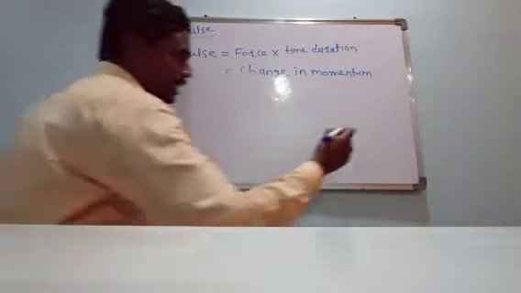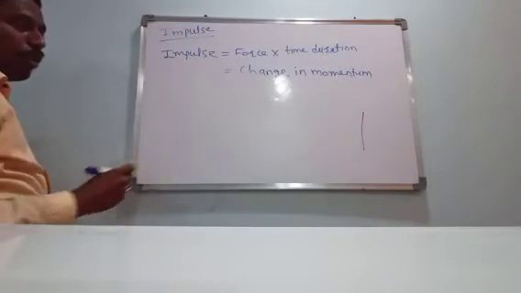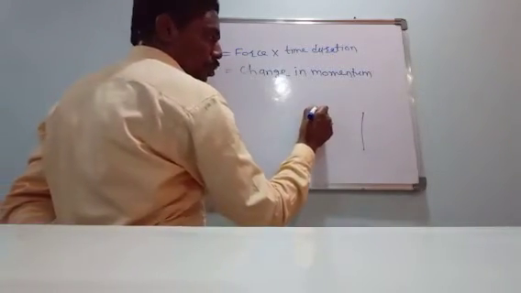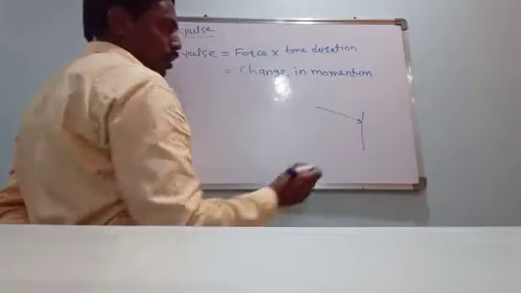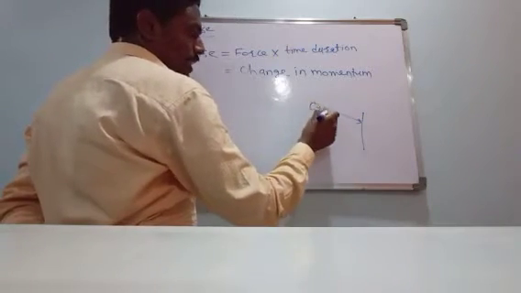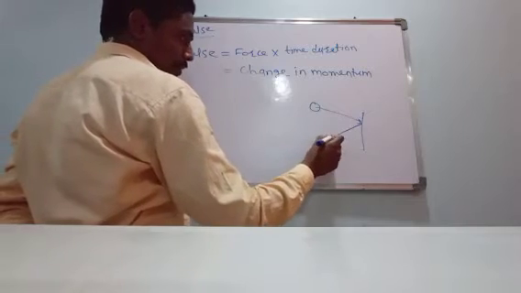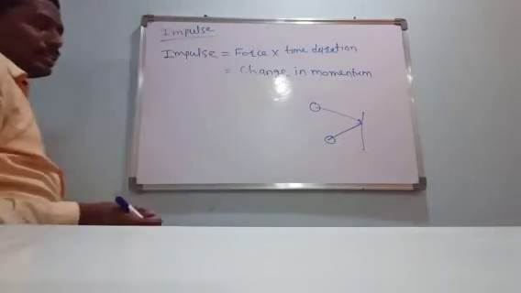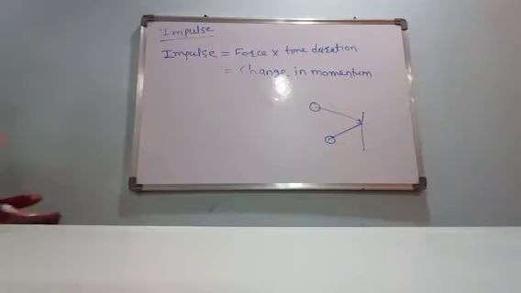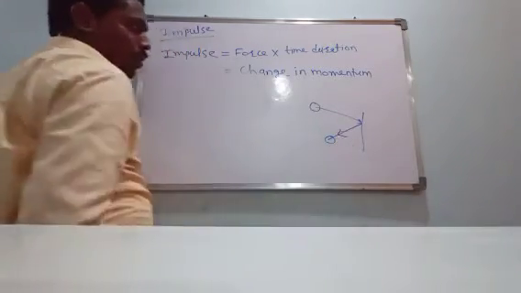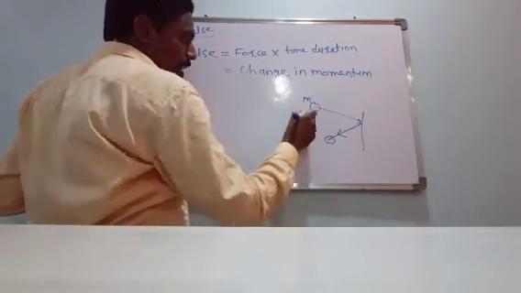Now see here, this is the wall. I throw the ball on the wall, the object touches the wall and comes back again. The object has a mass m.